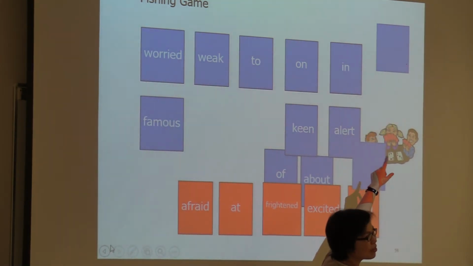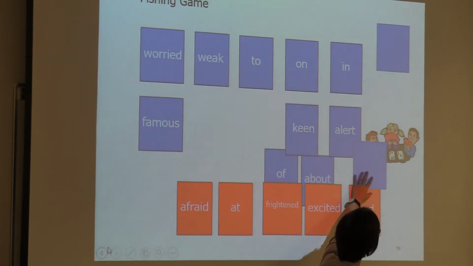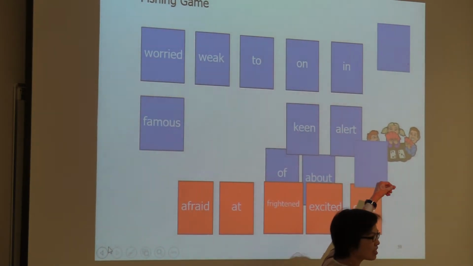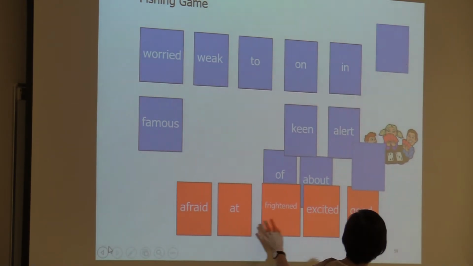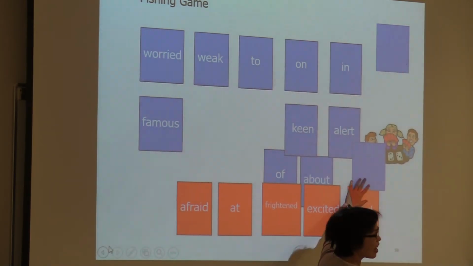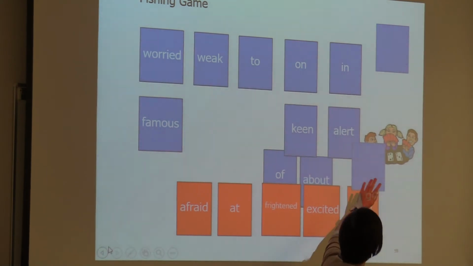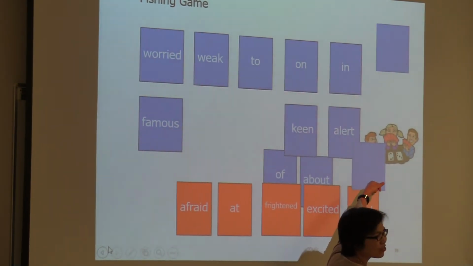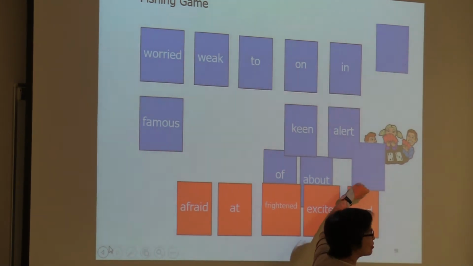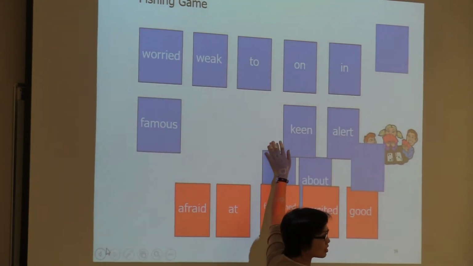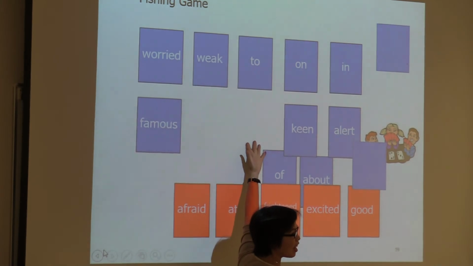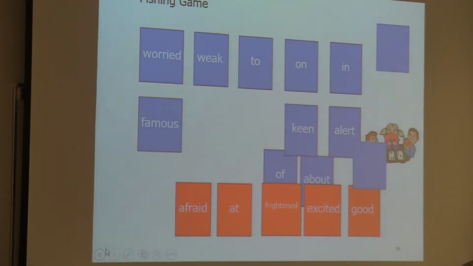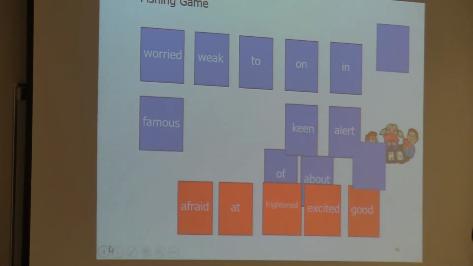Because there should be some remaining cards, right? Get a card and see what that card is. If it matches, then I can take the card, right? For example, I get a 4 here, then put a 4. Okay, I can get it. But if I get a 6 here, it doesn't match, then I should return this card to the table there, facing upwards, so that the other player can find a match. Alright?